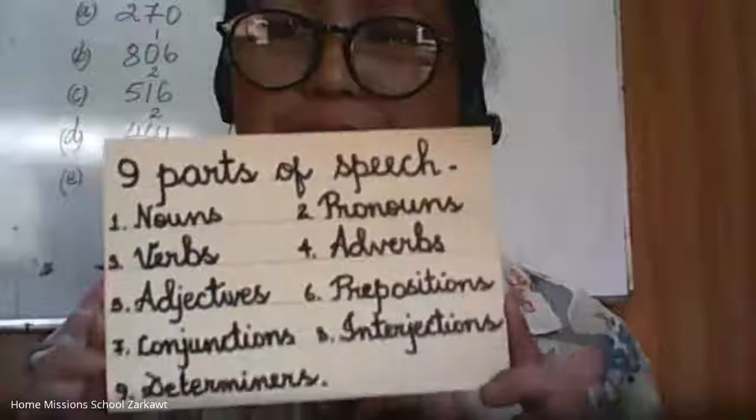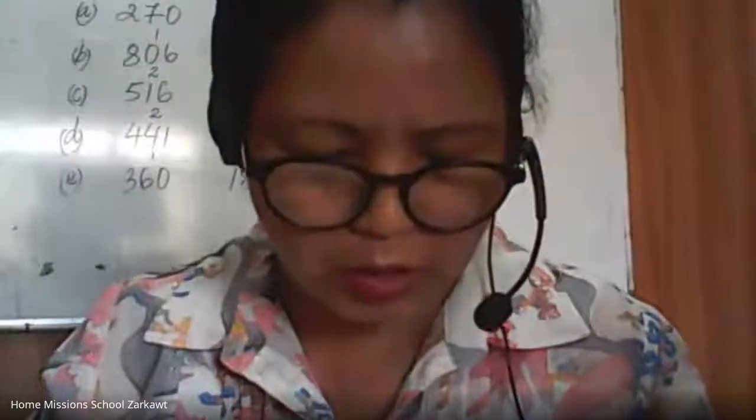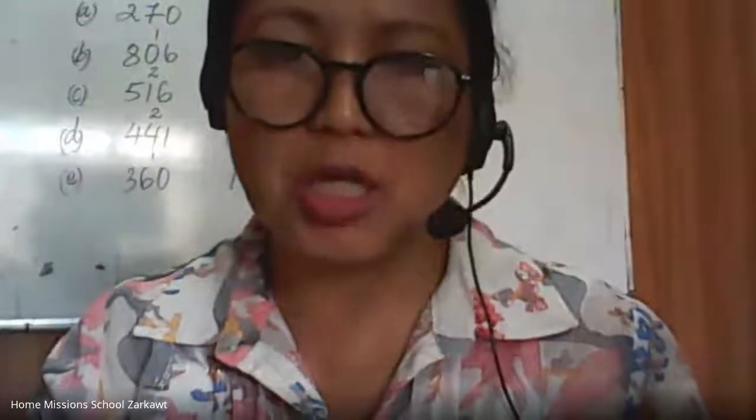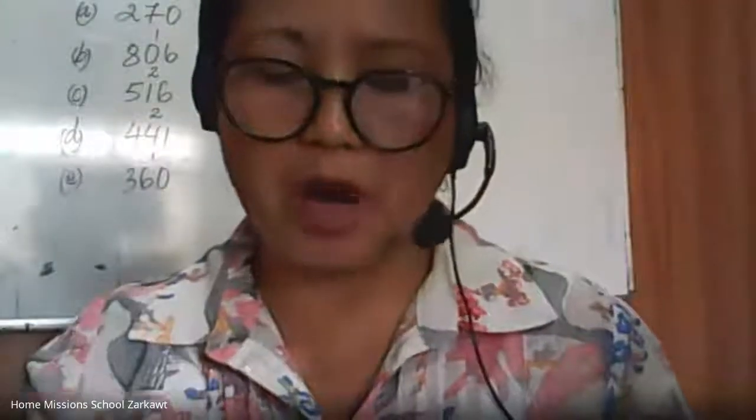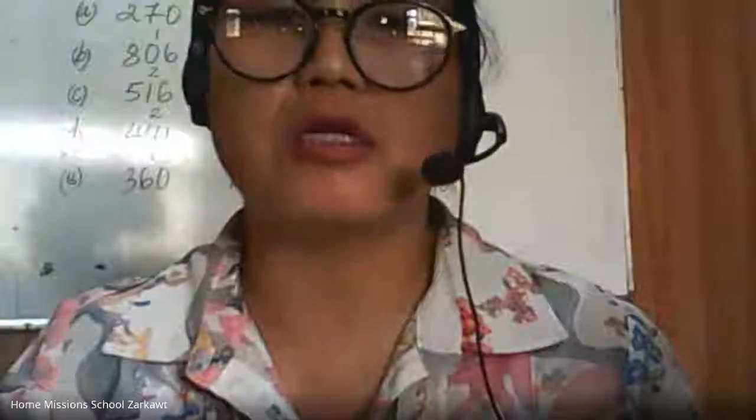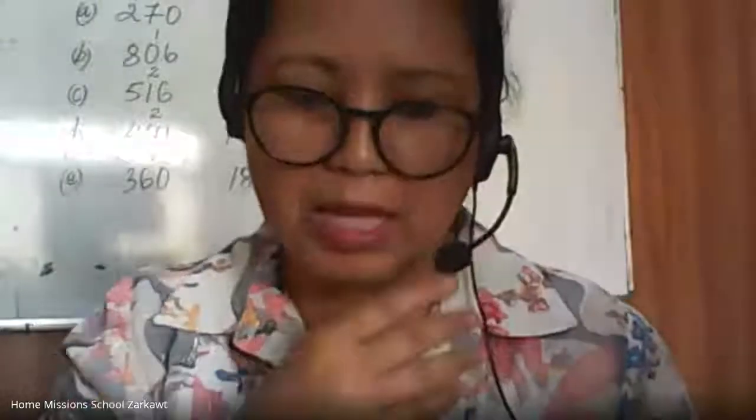These are the 9 parts of speech. All you need to know is those 9 parts of speech which is in your book. Do you see there in your textbook? The 9 parts of speech: noun, pronoun, determiners, verbs, adjectives, adverbs, prepositions, conjunctions, interjections. Do you see those? Okay, before we have our next class, you are going to learn those spellings by heart.